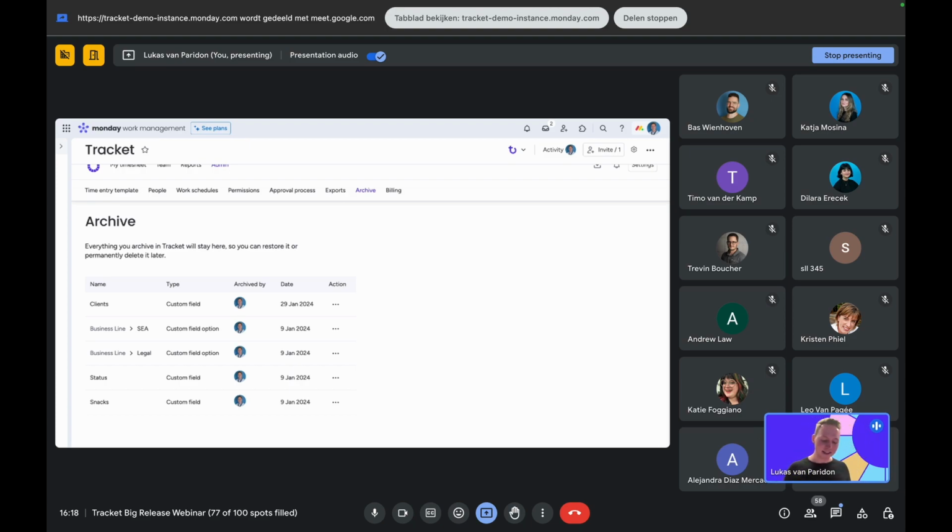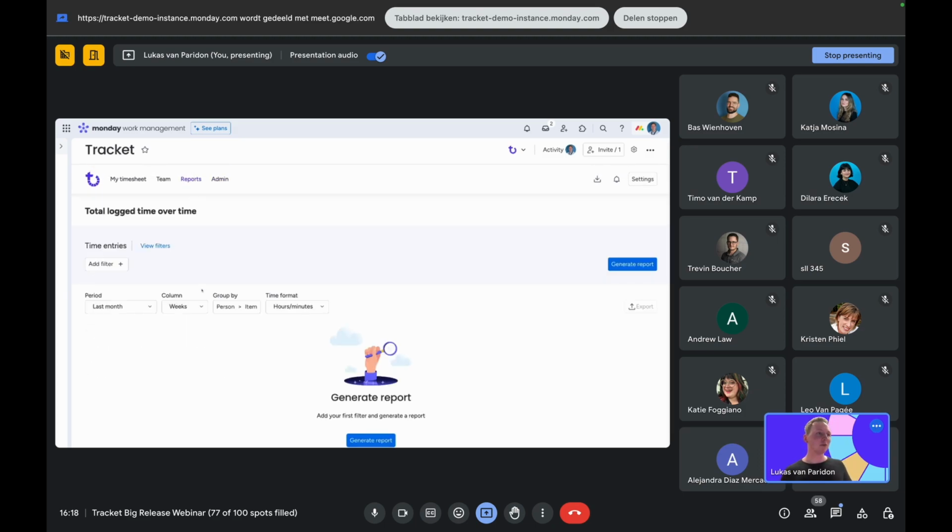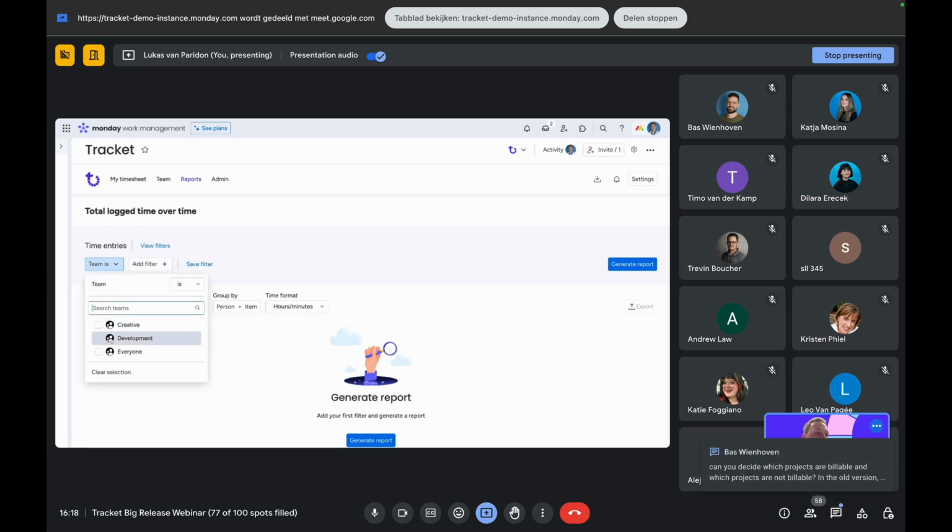Okay, we've arrived at smarter reporting. Very extensive reporting capabilities. Here we have reports. So it looks different. We can create a report from here and generate one. Let's see, we want to generate a report for the development team.